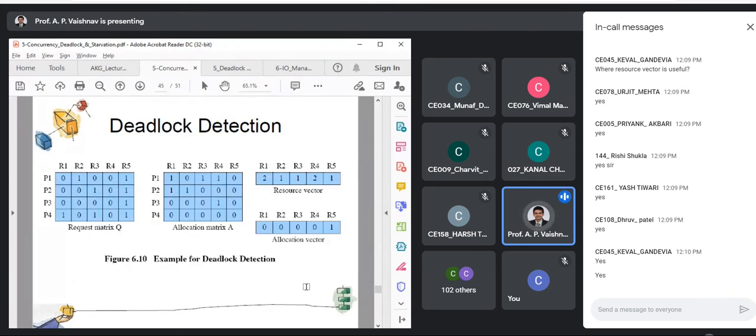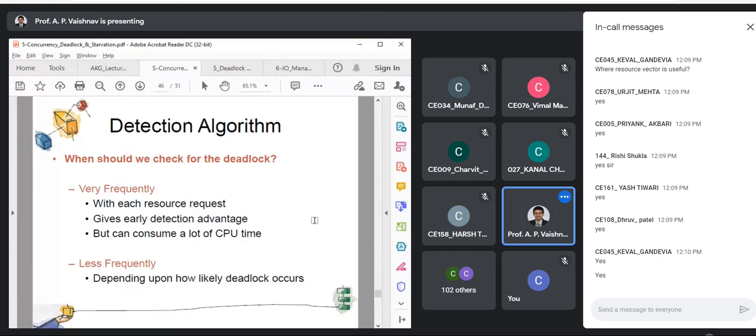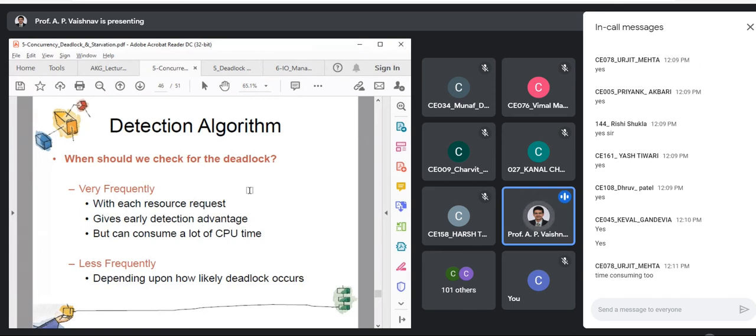So this example we have solved. Now let us summarize. When should we check for the deadlock? That is the question. How frequently? If I go with very high frequency, let us say after every 30 minutes that my system is running, if I check for the deadlock situation, that can be a very costly operation, because you have to run the algorithm and your CPU will be occupied. Time consuming as well.